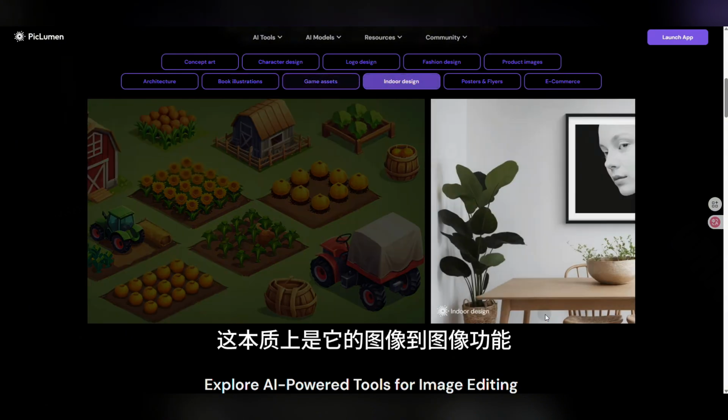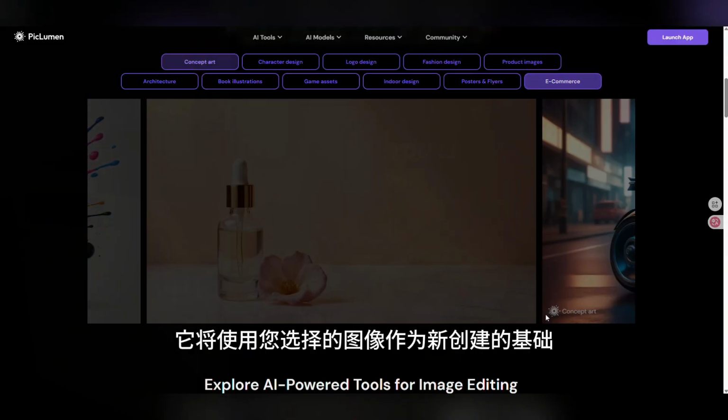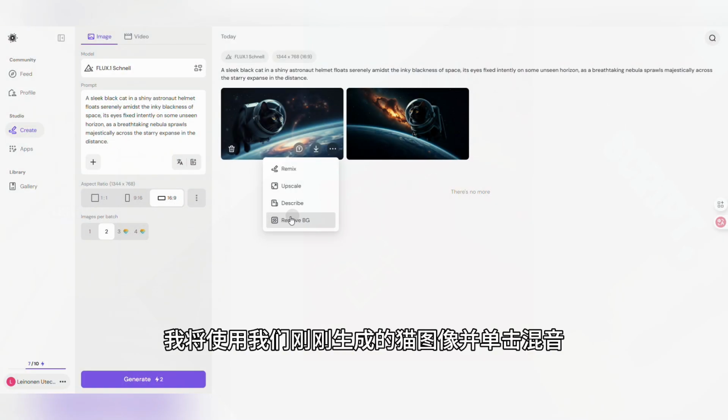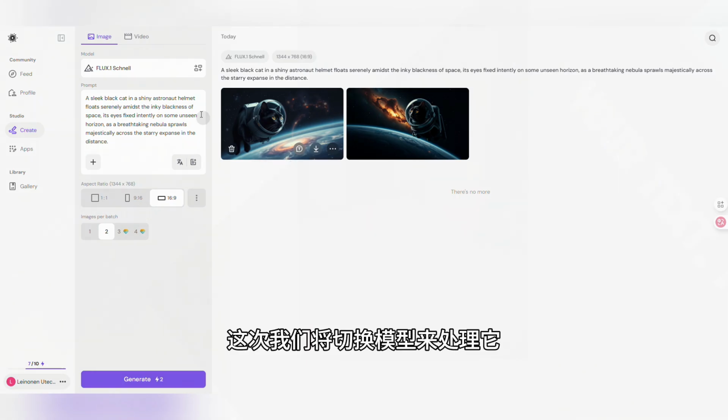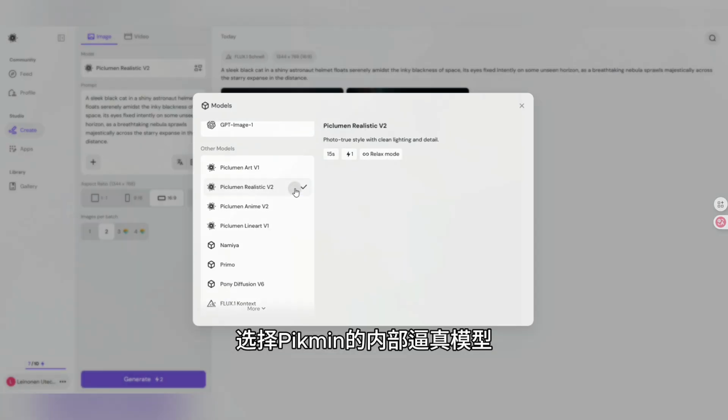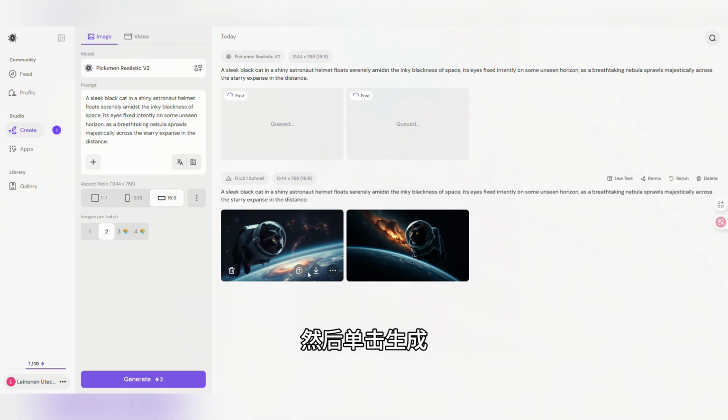This is essentially its image-to-image function, which will use your selected image as a base for a new creation. I'll use the cat image we just generated and click Remix. This time, we'll switch models to process it, selecting PicLumen's in-house realistic model, and click Generate.